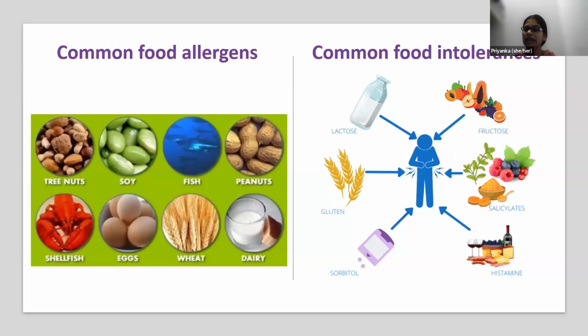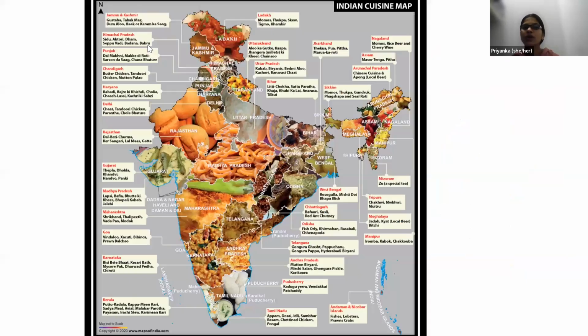Globally, we have 8 food allergens reported. And what are common food intolerances? As listed, we have common food intolerances: fructose, salicylate, histamine, sorbitol, gluten, lactose. But most common in India are lactose and gluten sensitivity. So we can see the map of India with 28 states and different union territories. You can see different states have different cuisines. Each and every state follows their own diet and it varies across India.